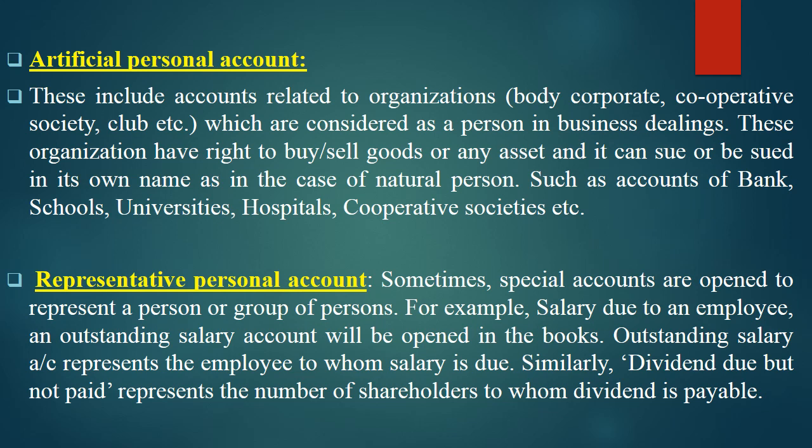Meaning, unlike a natural person, the owner of the business is different from its company. So the owner of the business and the company itself are two different elements. The owner is a natural person and XYZ company is an artificial person by the Company Act. In certain cases, banks, schools, universities, hospitals, cooperative societies, these are artificial persons.